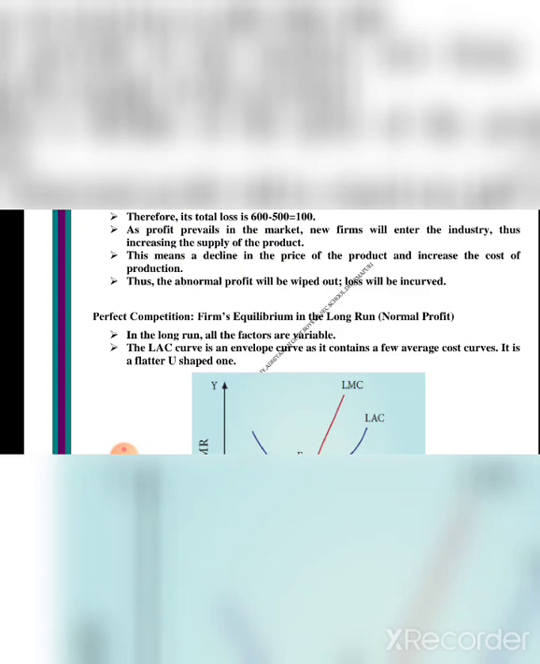In the long run, all the factors are variable. There we saw only some factors are variable and other things are fixed. Here all the factors are variable, changing. The LAC means long run average cost curve. It's an envelope curve as it contains a few average cost curves. It is a flatter U-shaped one.